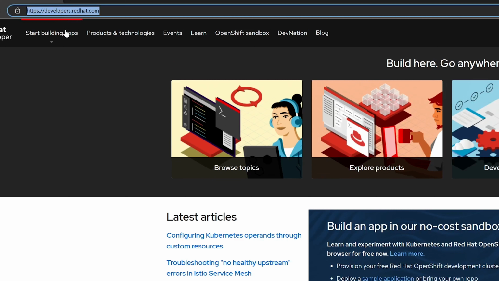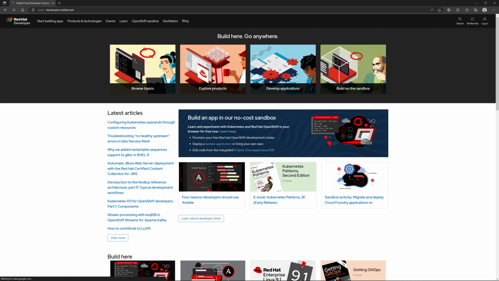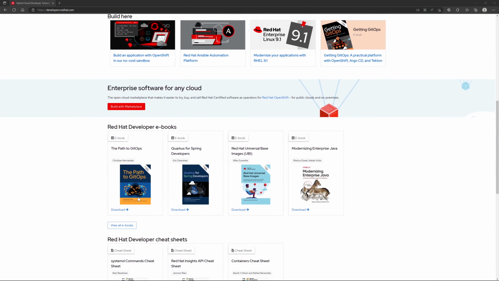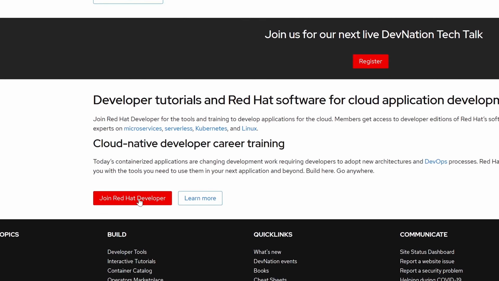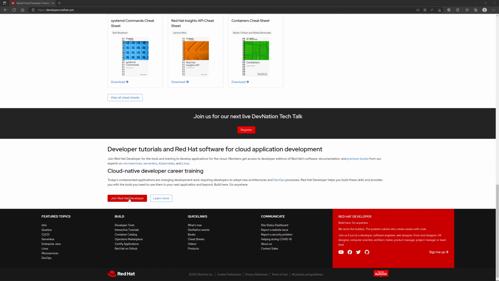And one of the things that we have to do in order to install Red Hat Enterprise Linux in a virtualized environment is we need to be able to get the operating system, or an ISO as it's called. And so in order to do that, one of the first things that we have to do is register for a Red Hat developer account. And as you can see here, if we scroll all the way to the bottom of the page, you'll be presented with an option that says Join Red Hat Developer. So we're going to go ahead and click on that.